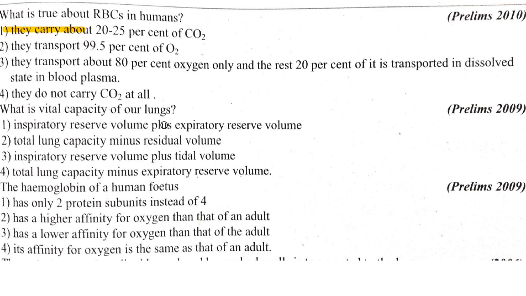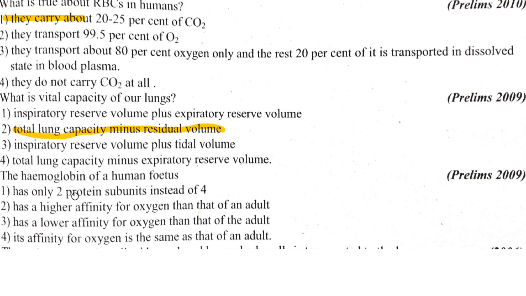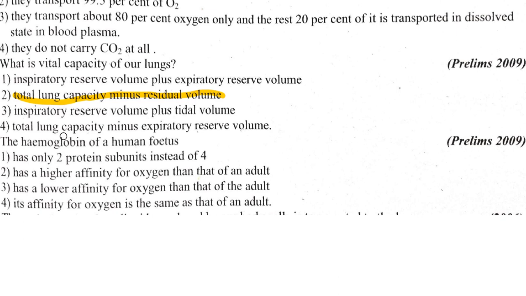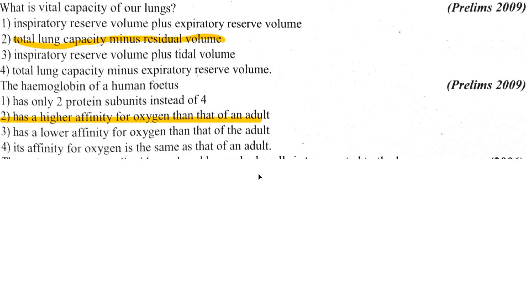What is vital capacity of the lungs? Expiratory reserve volume plus, no. It's total lung capacity minus residual volume. The hemoglobin of a human fetus has only two protein subunits instead of four, or has higher affinity for oxygen than that of an adult. Yes, the hemoglobin of a human fetus has a higher affinity for oxygen than that of an adult.